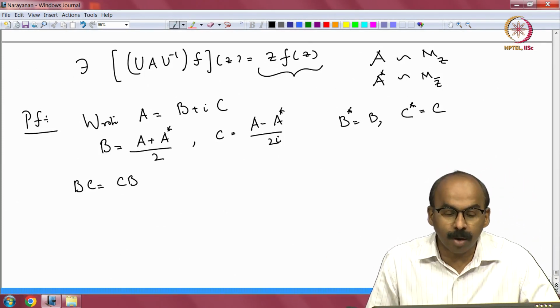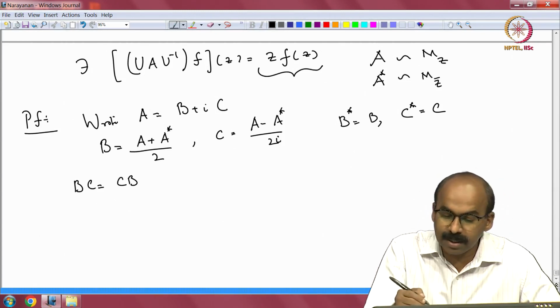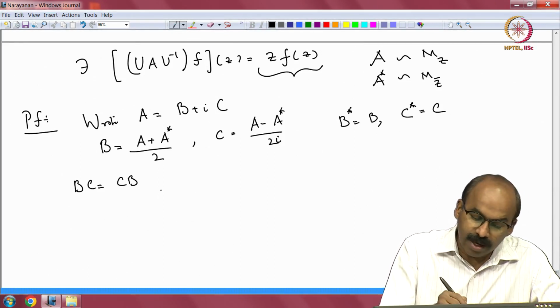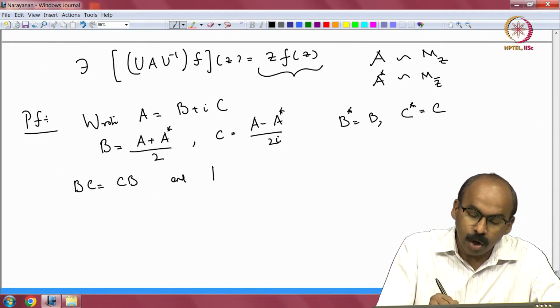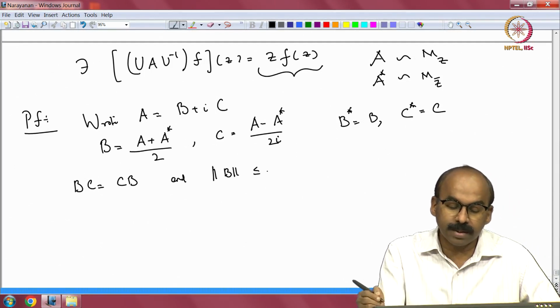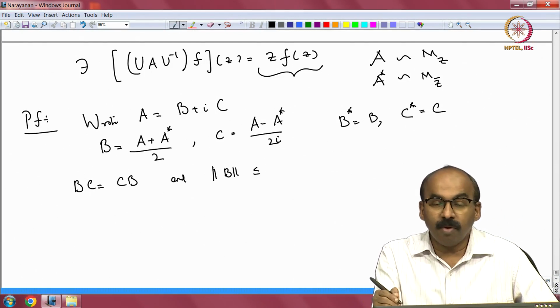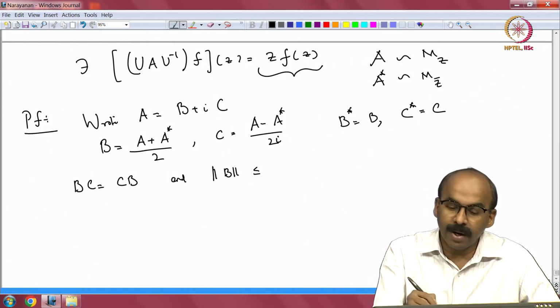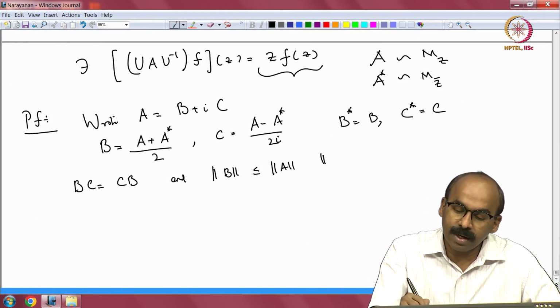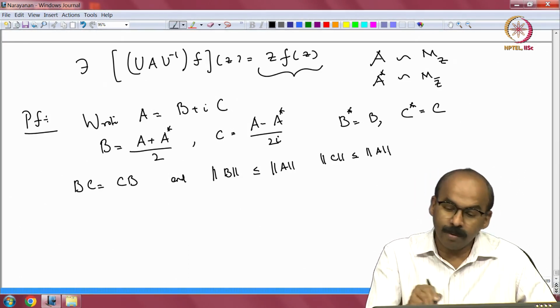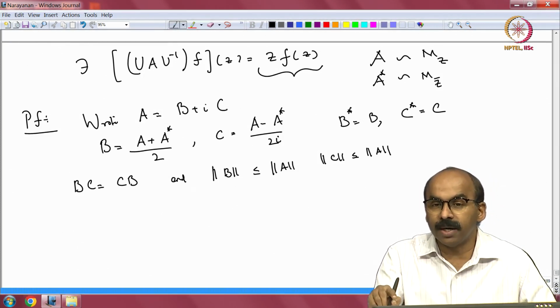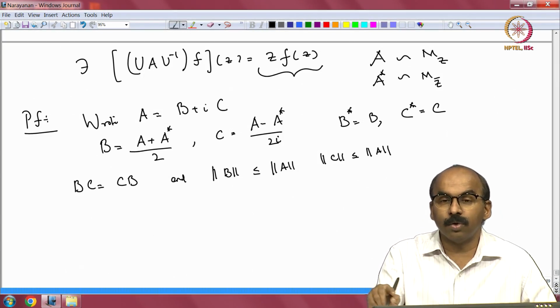Why is that? Because A is normal, so A and A star will commute. Here it is A plus A star and there it is A minus A star, so you know that they will commute. Moreover, they are self adjoint, and norm of B is less than or equal to norm of A plus norm of A star by 2, but norm of A star is norm of A. So it is 2 times norm of A by 2, so I will have a norm of A here, and similarly norm of C is less than or equal to norm of A. If you remember the domain for the commuting family of self adjoint operators, it was minus norm Aj to norm Aj, the product.